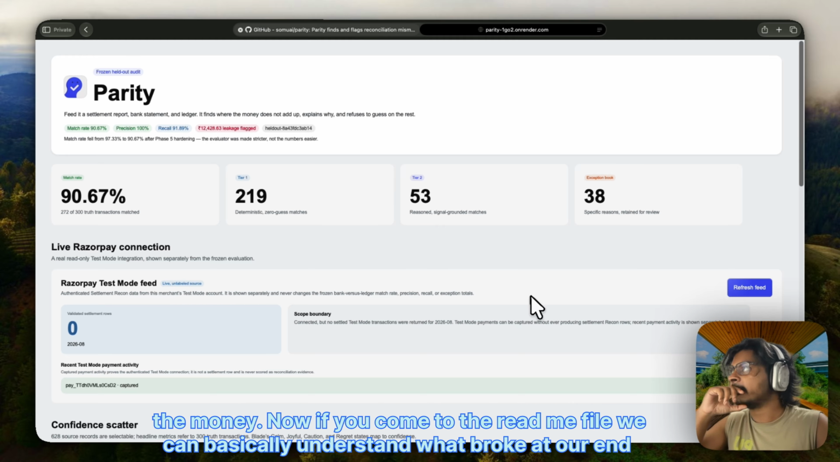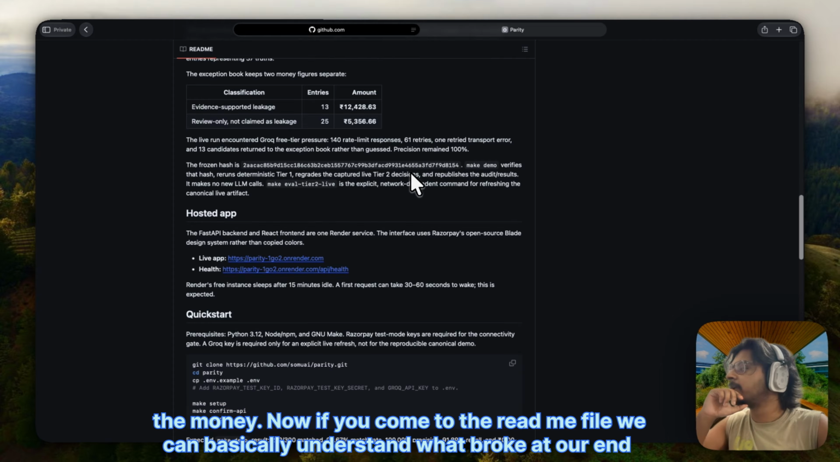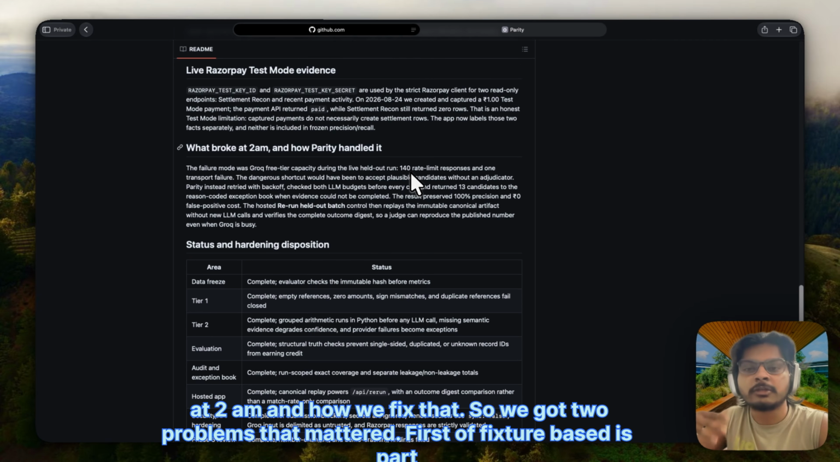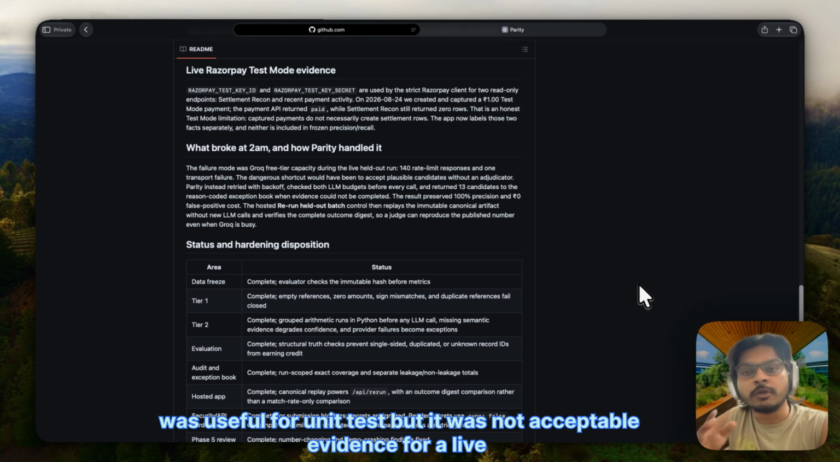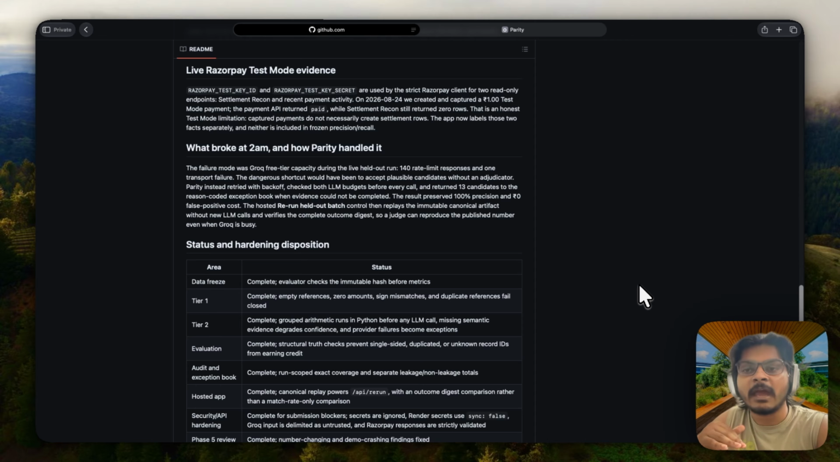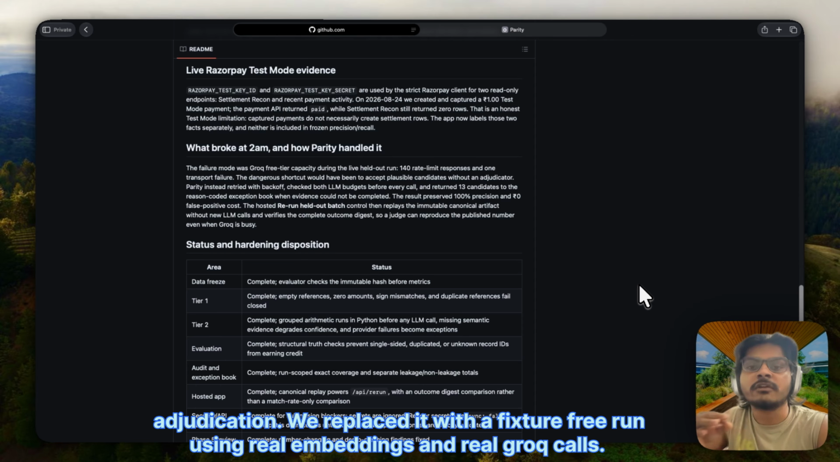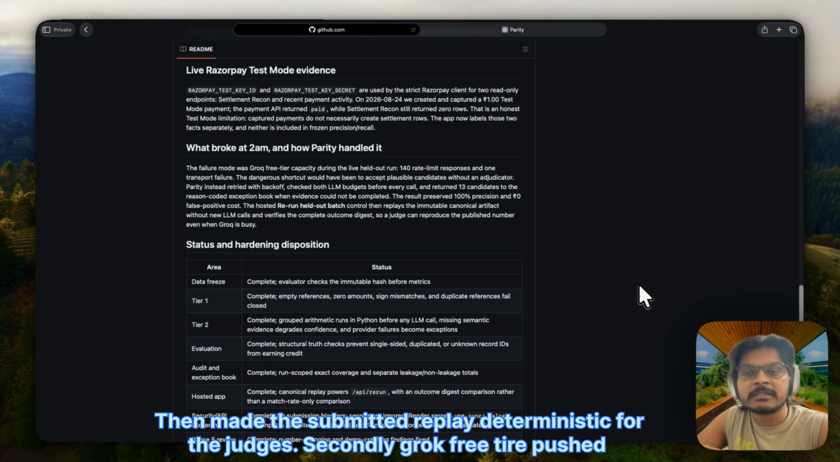If we come to the README file, we can understand what broke at our end at 2 a.m. and how we fixed it. We had two problems that mattered. First, a fixture-based test path was useful for unit tests, but it was not acceptable evidence for live adjudication. We replaced it with a fixture-free run using real embeddings and real Grok calls, then made the submitted replay deterministic for the judges.